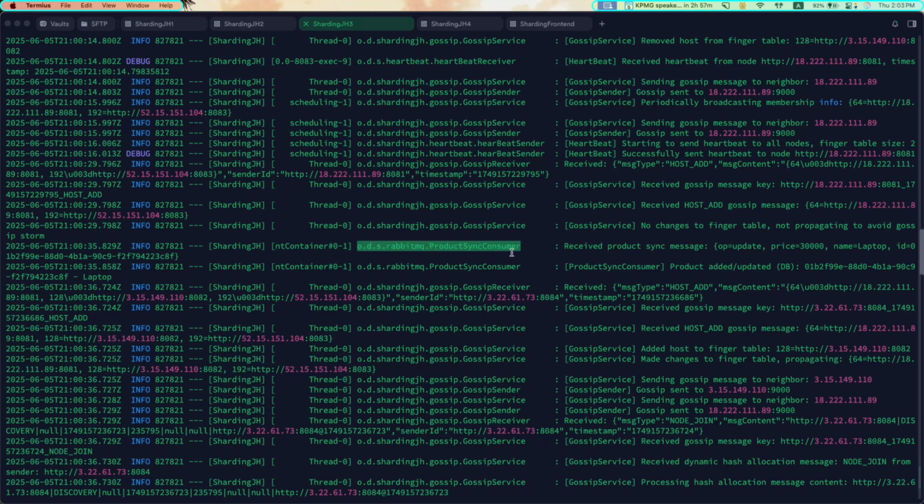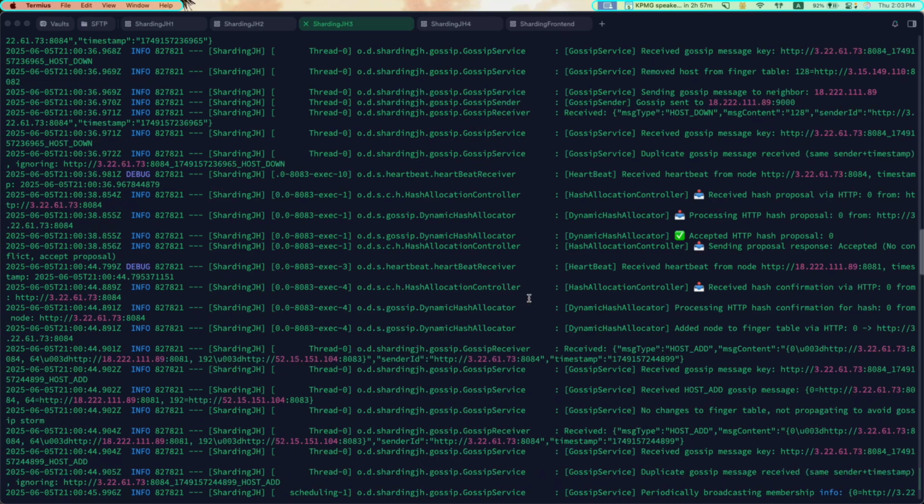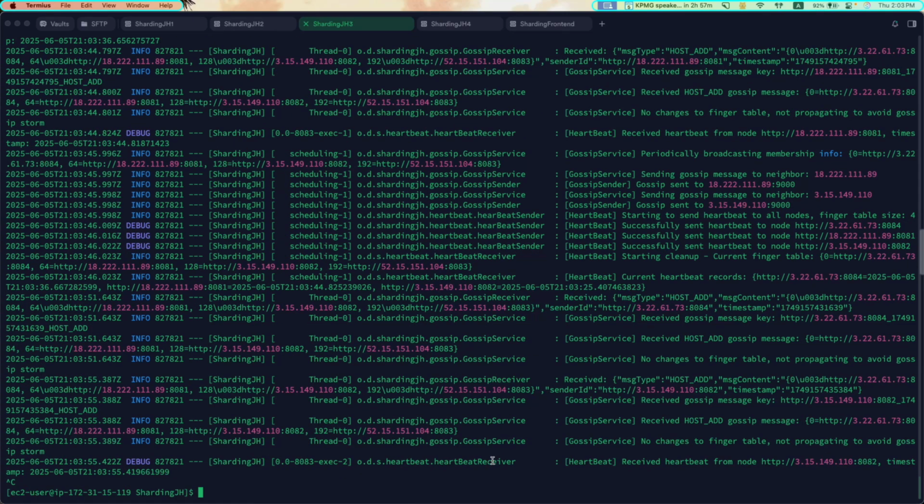In server 3, we can see the processing consumer. We received a processing message, update laptop to 30,000. And then it should have another processing.